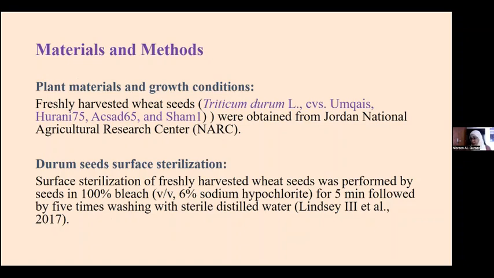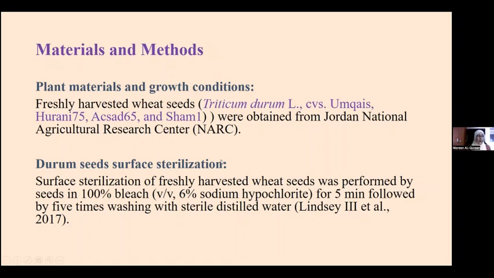Those are Jordanian wheat cultivars from the Triticum durum. They were obtained from the Jordan National Agricultural Research Center, and they were harvested just the year the study was done. Of course, first we sterilized the seed with about 6% volume by volume sodium hypochlorite, and we flushed them with distilled water, and then we fed them for seed germination, and then we go for the seedling stage.